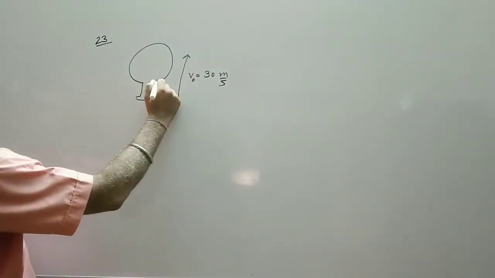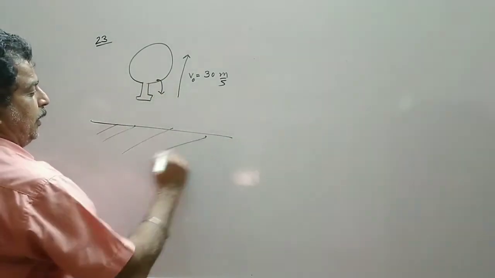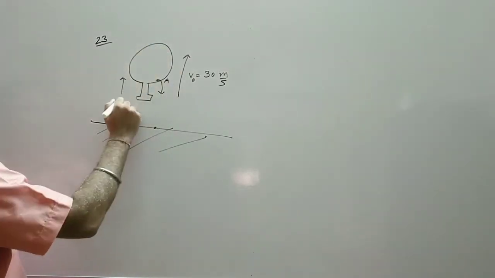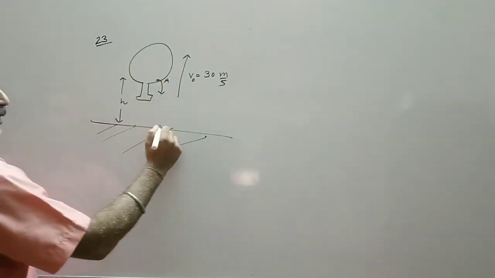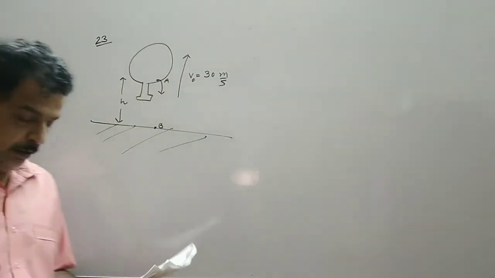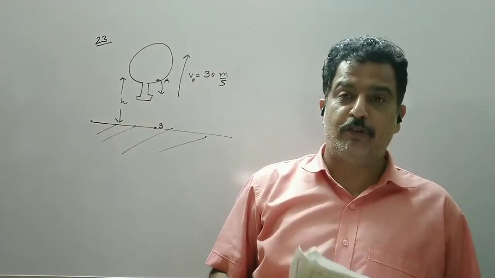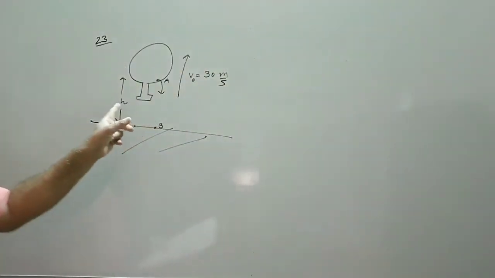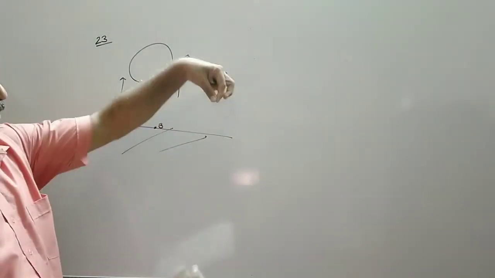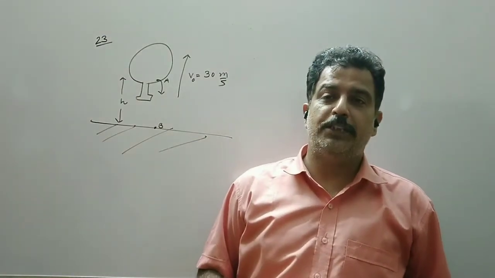So when the stone is dropped from it, it reaches the ground. Suppose this is the height achieved by the balloon. So time taken is 8 seconds. The height of the balloon when the stone was dropped from it, clearly you have to find out the height. Now in such numericals, generally when we drop a body, we take initial velocity to be 0.